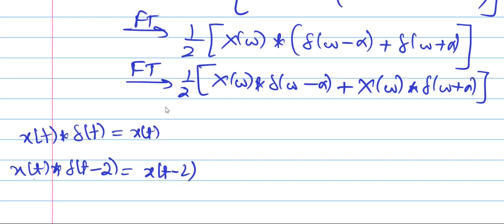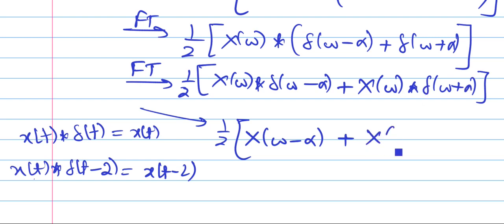Similarly here, 1 by 2 is a constant, X of omega convolution with delta of omega minus alpha will be X of omega minus alpha, plus X of omega convolution delta of omega plus alpha will be X of omega plus alpha. So the impulse will not be present after convolution, but the delay will be added.